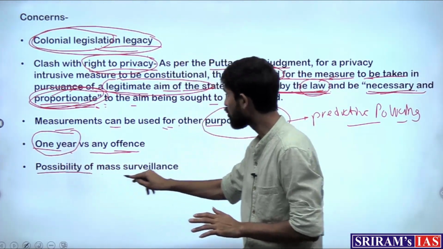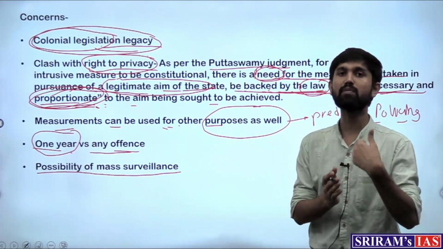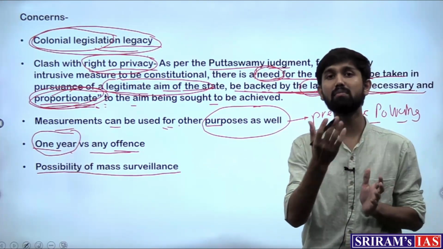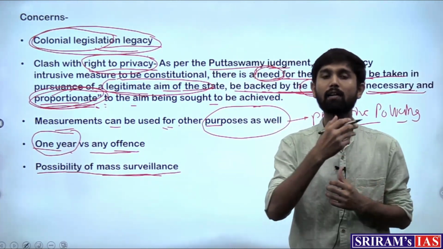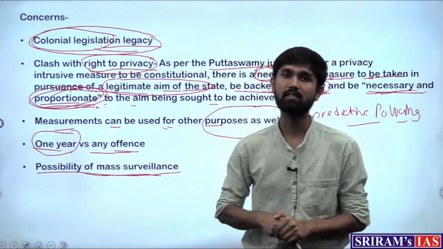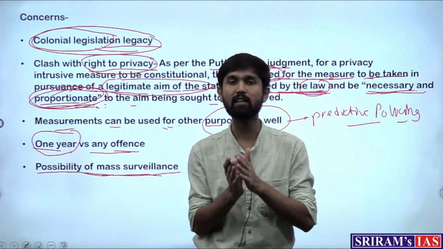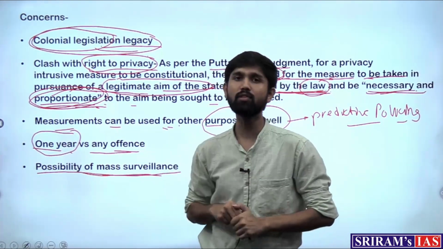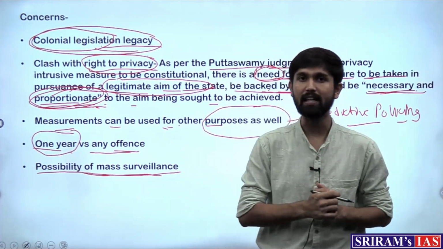Then one cannot rule out the possibility of mass surveillance due to this act, wherein if the features and measurements to such great extent are to be recorded by the law enforcement agencies, they can be very well misused by other agencies as well, and therefore the possibility of mass surveillance or keeping an eye on the public at large, this increases the possibility of such an act. So therefore, it is important to critically analyze the provisions of the act, keep the provisions which are useful intact, and those which are disproportionate and harm the right to privacy and the other safety needs of the individuals, they need to be taken care of.